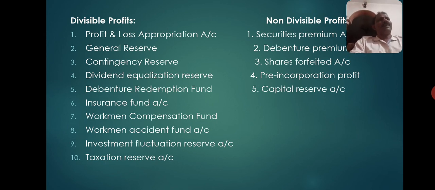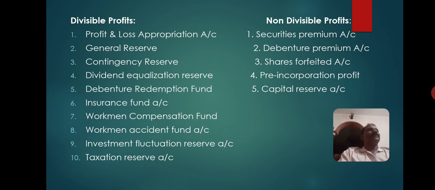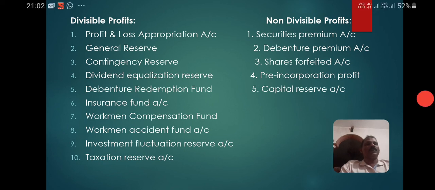Then certain balances, even if they are shown under reserves and surplus, are not supposed to be considered as divisible profit, like security premium account, because the amount in security premium must be utilized for providing for redemption premium. Then debenture premium account, share forfeited account. As you stated in the previous sum, when shareholders fail to make the payment of allotment money or call money, after giving due notice, those shares will be cancelled. The cancellation of shareholdings against default is called forfeited shares, and whatever profit the company earns will be transferred to share forfeited account.